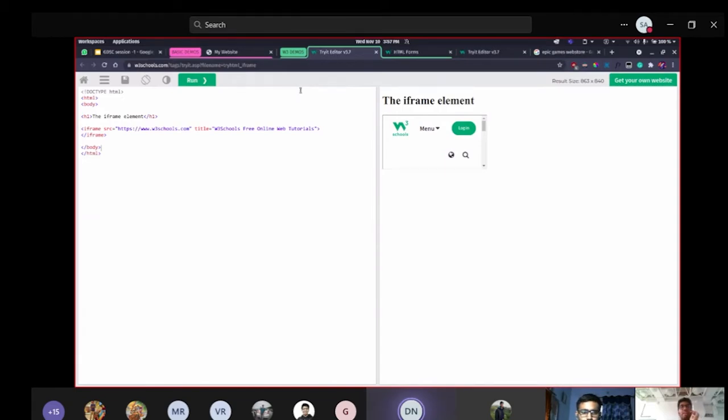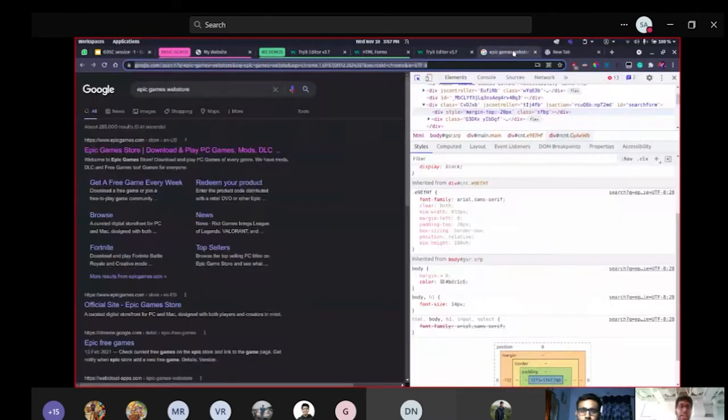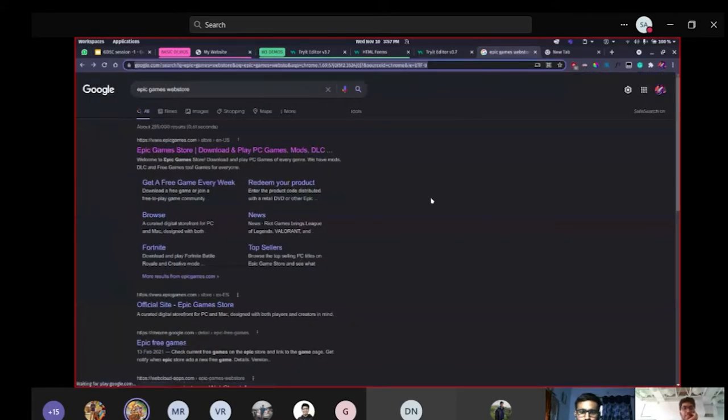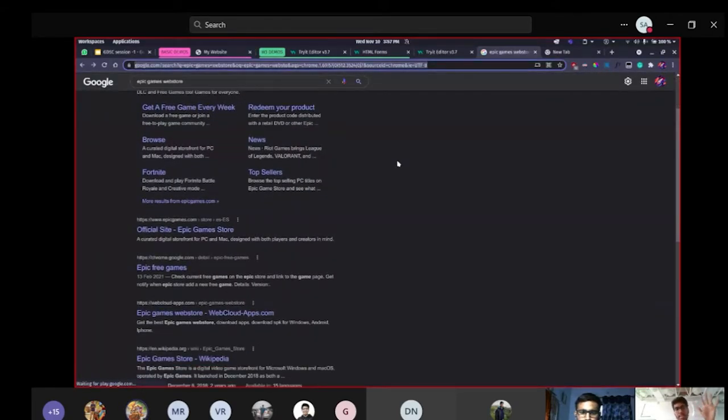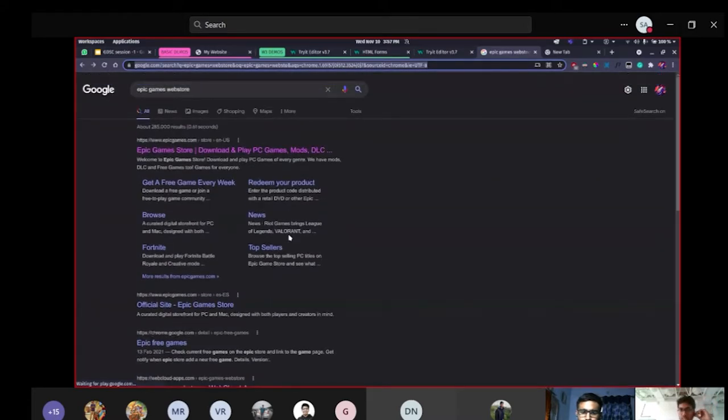Now I'll show you something which we actually did not learn during ISS. This is called an iframe. Now, what exactly is an iframe? An iframe is a page inside a page. For example, if I keep this page open, all you can see right now is just random text and links. You actually can't see another Google inside it. At the end, it's just a blank canvas with so many links and everything.